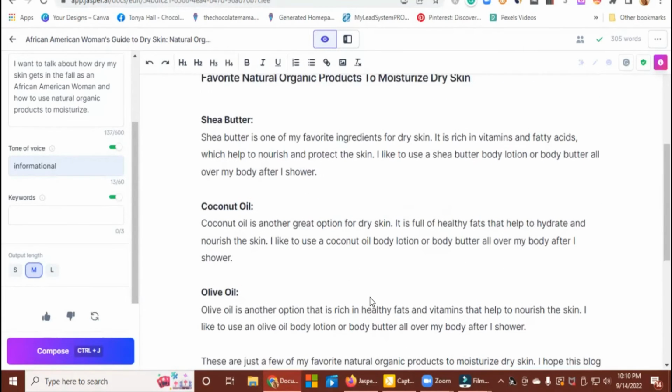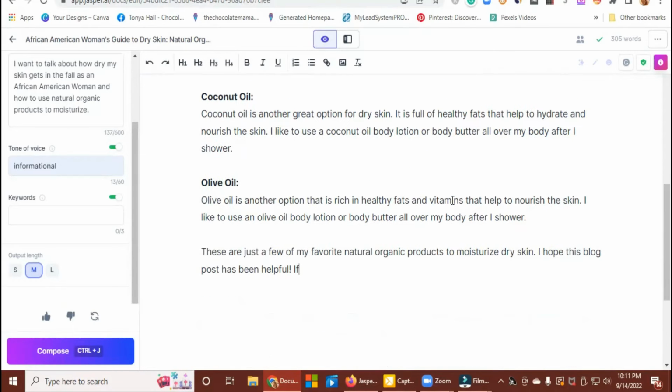So now, once it's done this, this is where I go back in and add my personal experiences, what I've used it for, maybe an image. I can add all of those different things into this particular blog post. See, these are just a few of my favorite organic products to moisturize. I hope this blog post has been helpful.